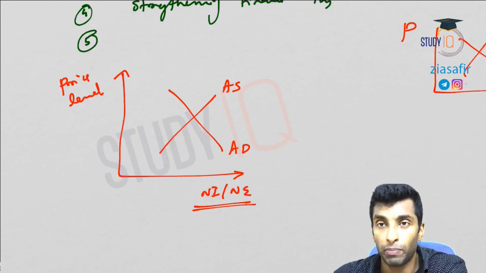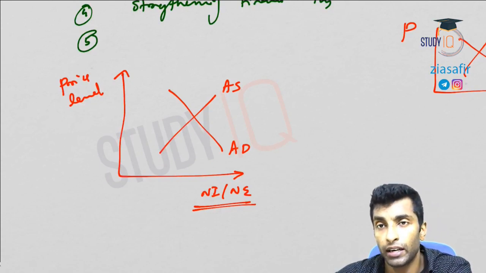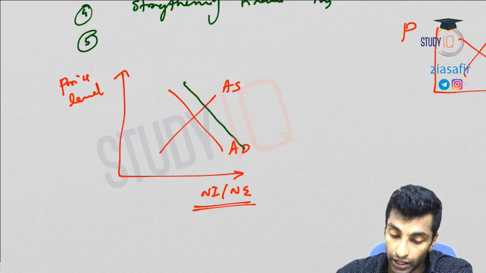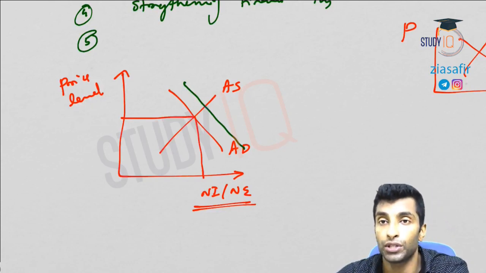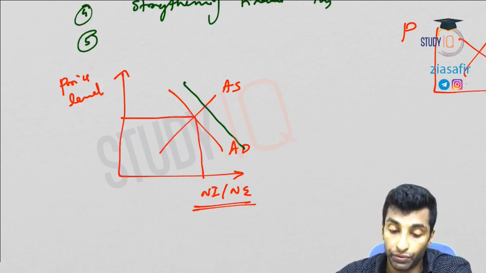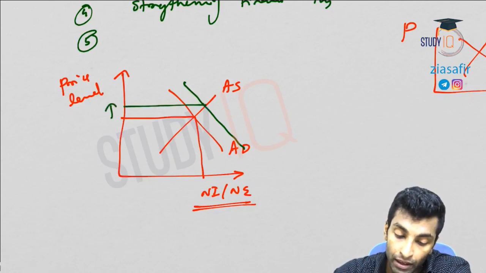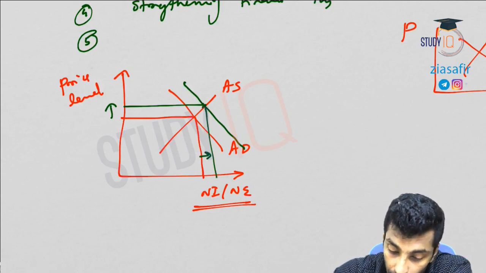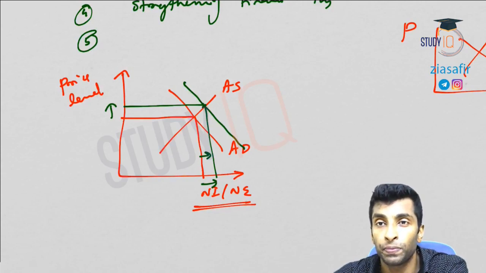Let's suppose money supply is increasing, what will happen? Demand will increase. What will happen to the aggregate demand then? It will increase, so the demand curve shifts rightward. You can see this was the previous position, an equilibrium position, and now there is a rightward shift. What does that result in? A rightward shift results in an increase in price. But at the same time, you can see the positive here: there is an increase in national income.